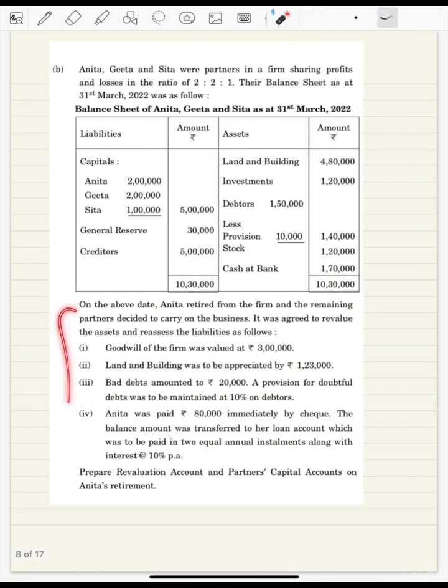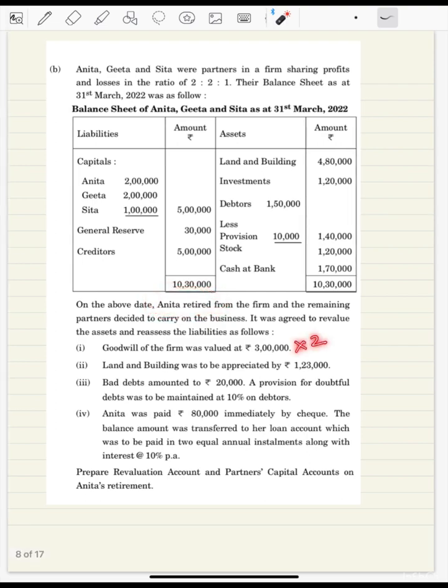Then we'll start with the adjustments given here. Goodwill of the firm is 3 lakh. So this 3 lakh goodwill is of 3 partners. Anita is retiring, so what is Anita's share? It's 2 by 5. So if we divide it by 5, we'll get 6 2s are 12. 1,20,000 is Anita's share of goodwill.